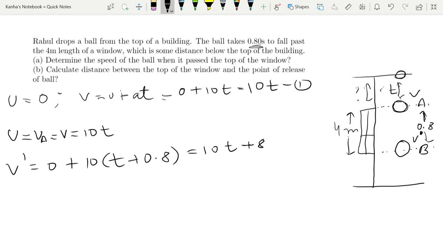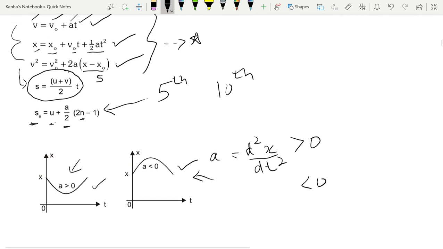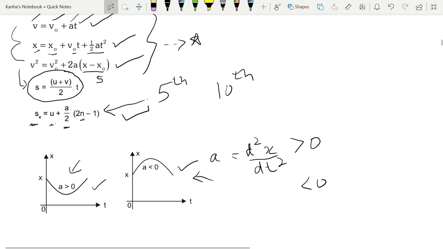Now we go back and look at the equation that I said was quite important. This was the equation s equals (u plus v) by 2 times t, where s was x minus x naught. Let's go up and see. Yeah, this equation, this one.